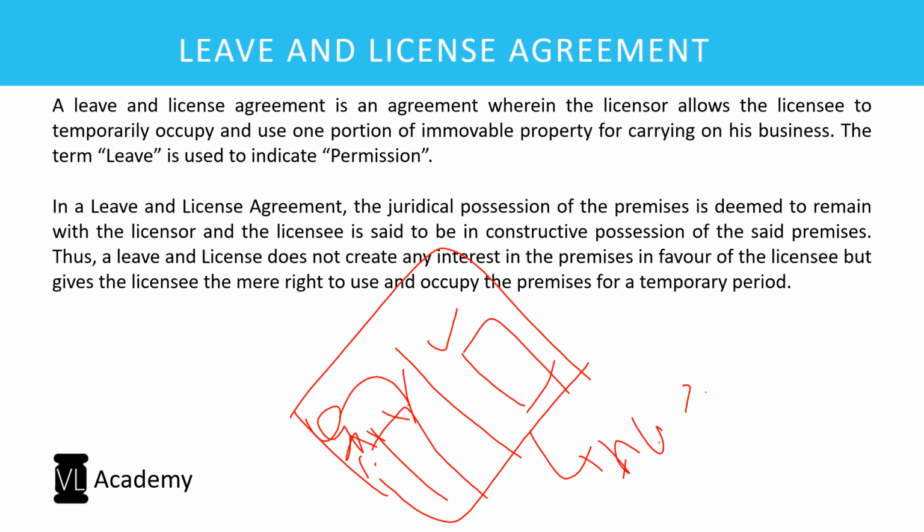is being given, whereas the juridical possession, that is the original title and the juridical possession, would still remain with me. I am giving you the permission, that is leave, and the license, that is to use this particular machinery and my premises. This is what is called a leave and license agreement, and this is also very prevalent in industry, usually in the pharma industry, where the competitors also would be given the opportunity to come and manufacture their own goods as per their own formula. Their own men will come and they will take care of the manufacturing in my premises, for which they pay me certain money. So this is what is called a leave and license agreement.